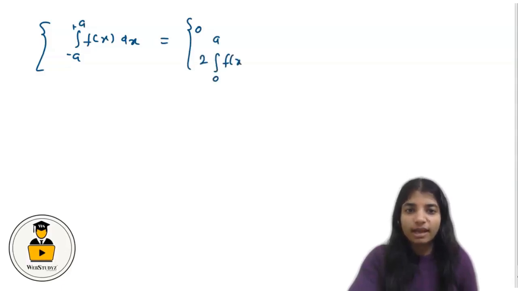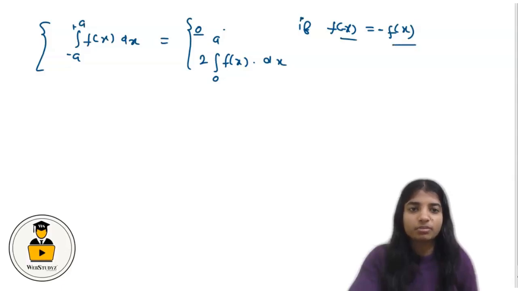So here we have a property whenever the limit is from minus a to plus a, as in our case, for the integral of f(x) dx. There are two cases. It will be either 0 or 2 times the integral from 0 to a of f(x) dx. The condition for the first one is that f(-x) equals minus f(x). The first condition applies if f(-x) equals minus f(x), and if f(-x) equals f(x), then the second condition will be applicable.